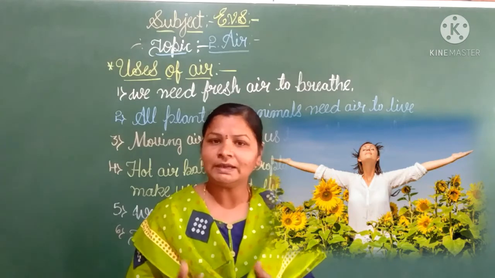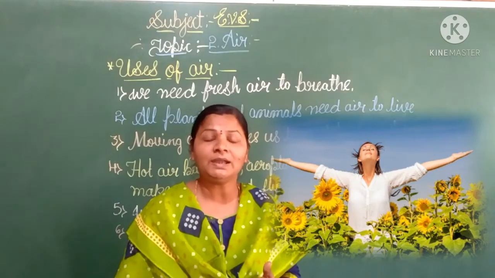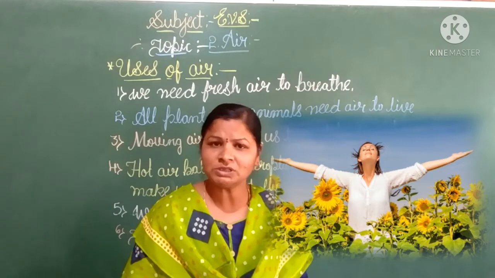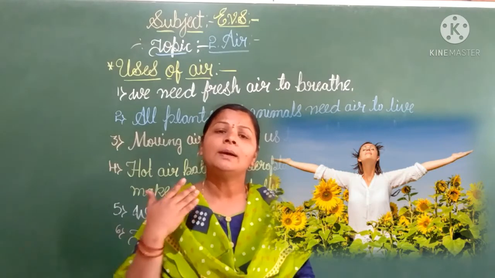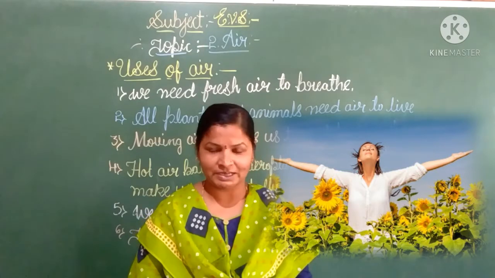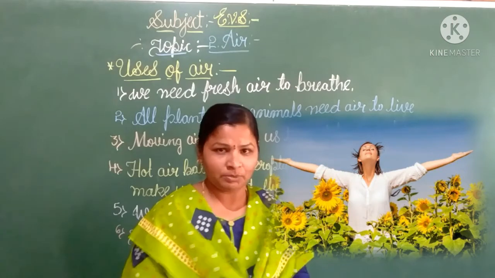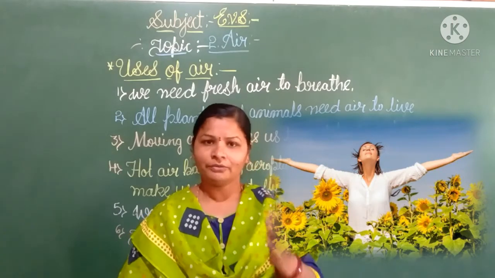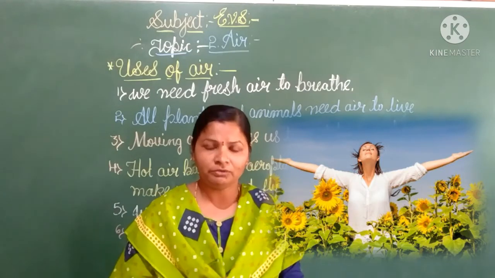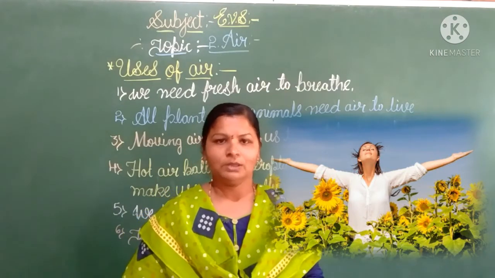So we need fresh air, and we can get it by planting plants. In our surroundings, in the ground, in our house, you must plant more plants. Then you are getting fresh air, children. And in the morning and evening, if you go for a walk, then also you are getting fresh air, children. Understand? So every living thing needs fresh air to breathe.